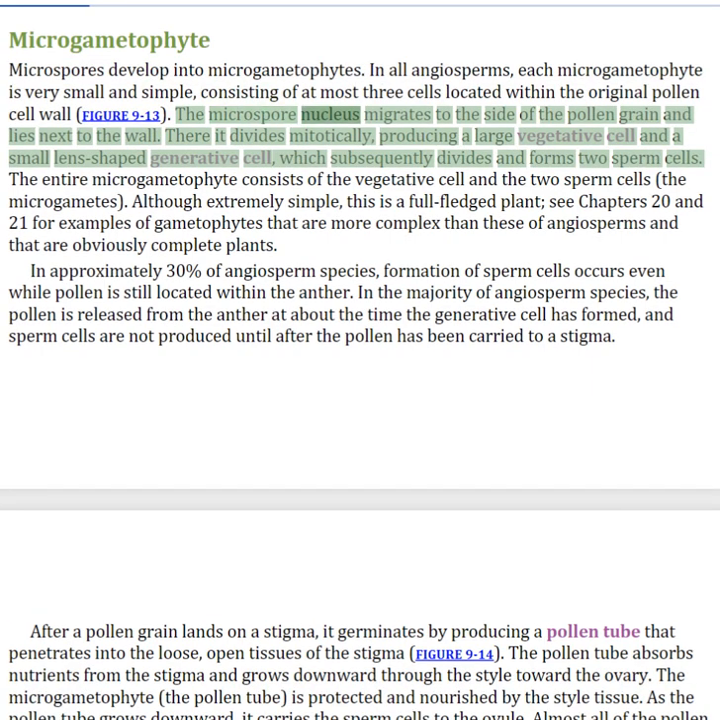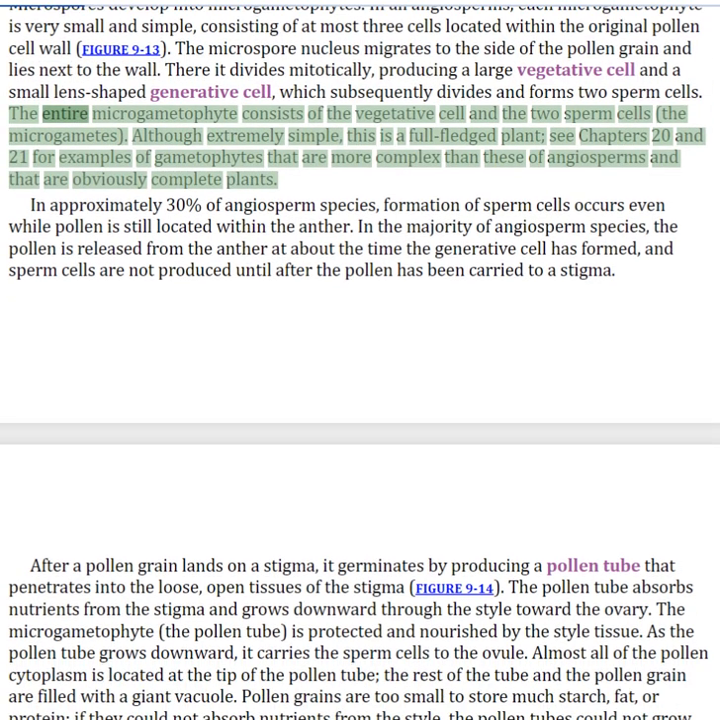The microspore nucleus migrates to the side of the pollen grain and lies next to the wall. There it divides mitotically, producing a large vegetative cell and a small lens-shaped generative cell, which subsequently divides and forms 2 sperm cells. The entire microgametophyte consists of the vegetative cell and the 2 sperm cells. Although extremely simple, this is a full-fledged plant. See chapters 20 and 21 for examples of gametophytes that are more complex than these of